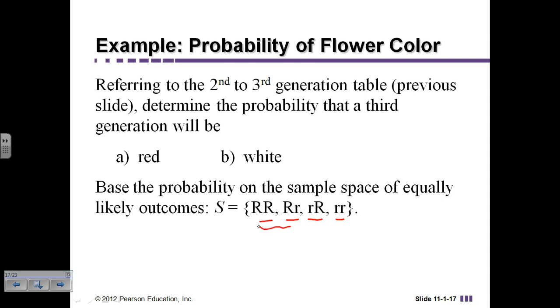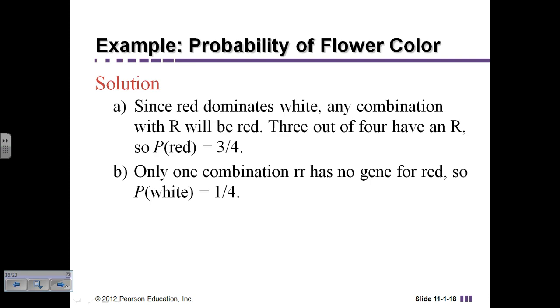If I wanted to look at the probability that I would have a red flower, there are 3 possibilities where that dominant gene is there out of a possible 4. So the probability of having a red flower would be 3 out of 4, or 75%. The possibility of having a white flower is 1 out of 4, so it's 25%. And that's what we were just talking about.